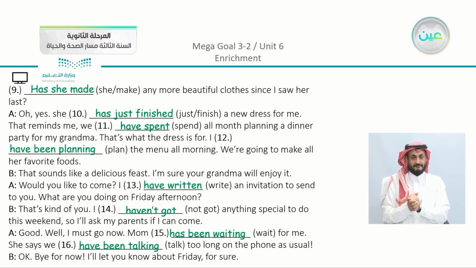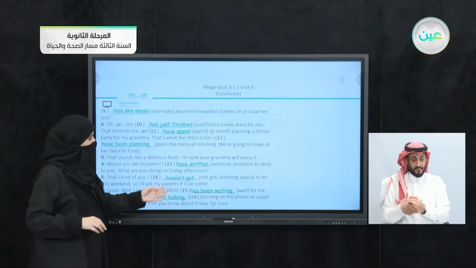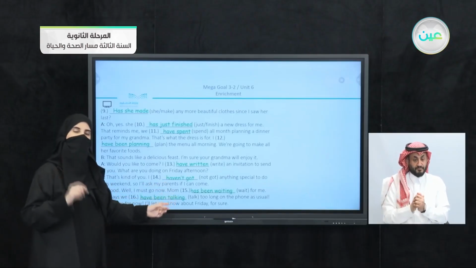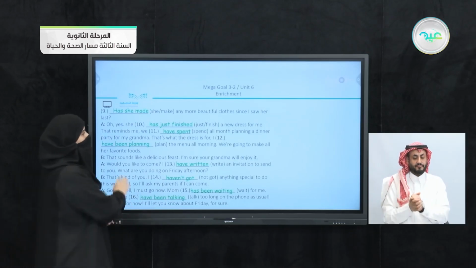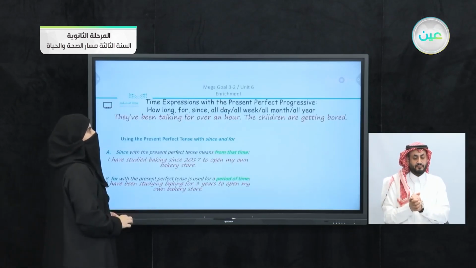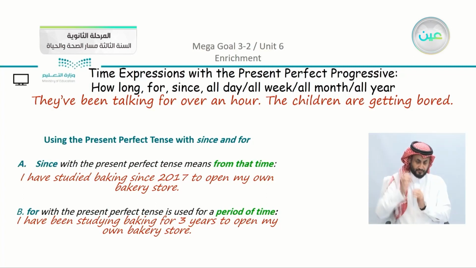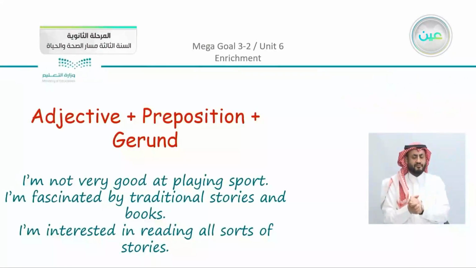Now I'm going to just close up here to remind you for the last time that we use has, as you can see here, Mom has with singular, and don't forget to use have with plural. Now we have here time expressions using for and since, as we mentioned before. And the last part of our enrichment is to remind you using the adjective, preposition, and gerund.